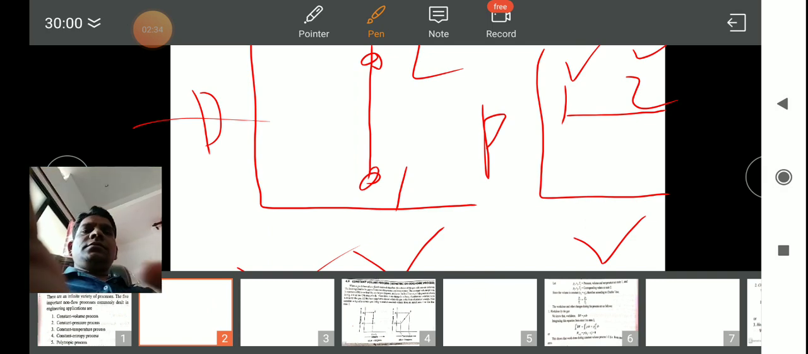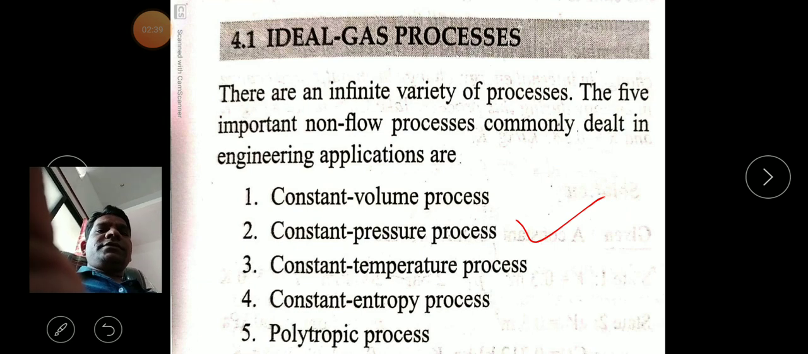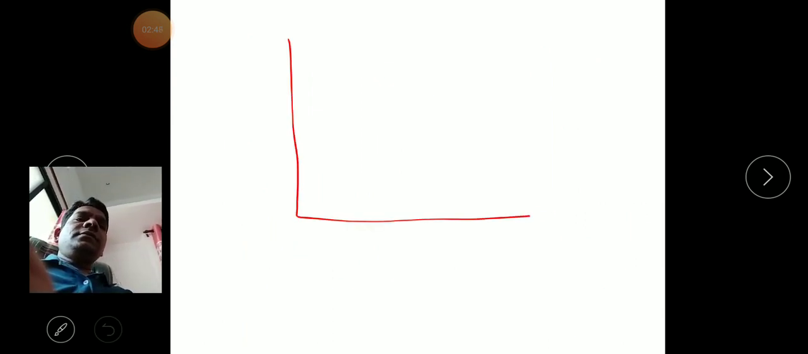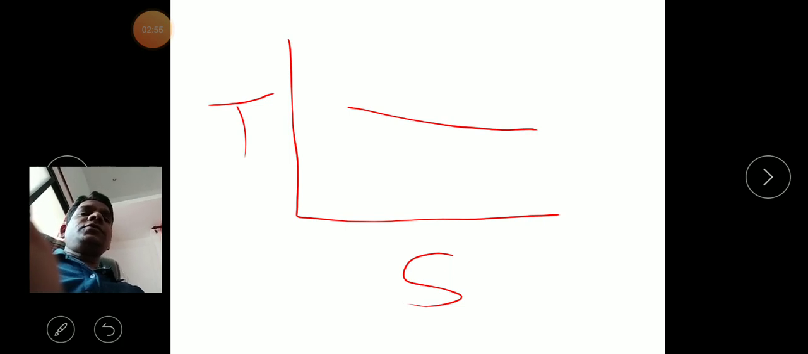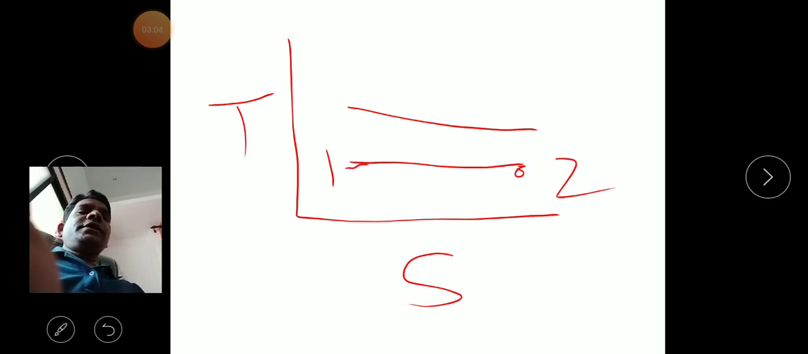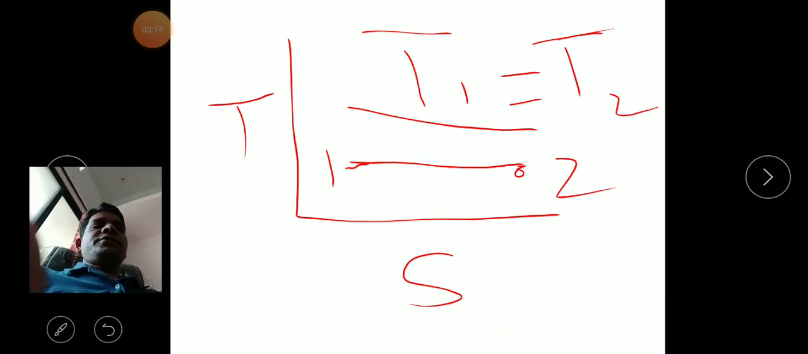Here, if you observe, first is constant volume, second is constant pressure, third is constant temperature. So in constant temperature, if you consider a TS diagram, temperature versus entropy, the temperature should be constant. There is no change in temperature. The temperature line is a straight line, means from 1 to 2. State 1 is equal to state 2, means T1 is equal to T2, in the constant temperature process.